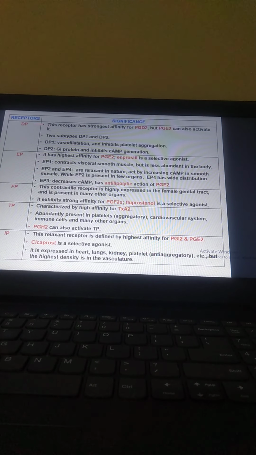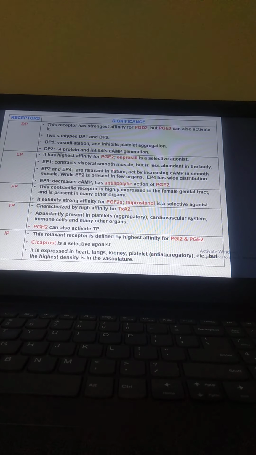Now, the significance of the prostaglandin D receptor is that it has strong affinity for PGD2, and PGE2 can also activate it. Two subtypes are DP1 and DP2. DP1 causes vasodilation and inhibits platelet aggregation. DP2 is coupled to guanylate inhibitory protein and inhibits cAMP. Then the prostaglandin E receptor has the highest affinity for PGE2. Enprostil is a selective agonist.